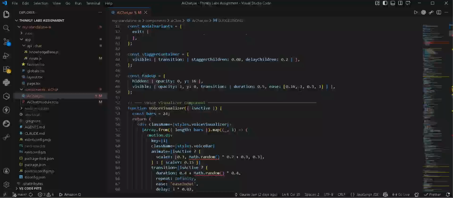As the user speaks, I can capture this transcript in real time. When they stop, I send it to the API, get the response, and speak it back using speech synthesis. If the user says stop or end call, I use a bot controller to kill the fetch mid-flight and cancel the TTS immediately. Then let me show you the experience in action.